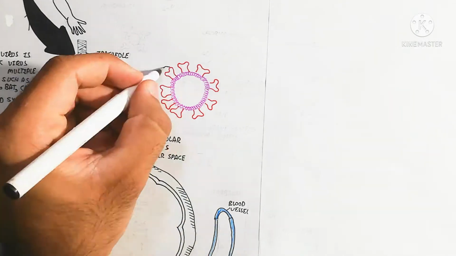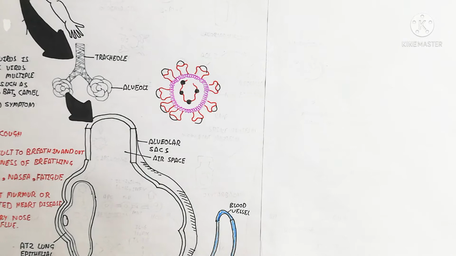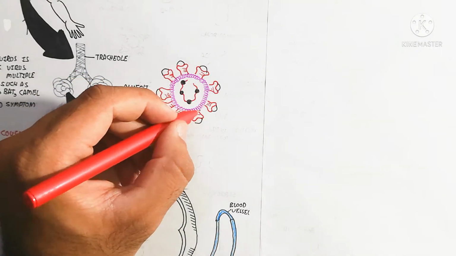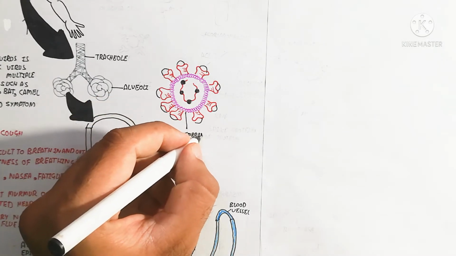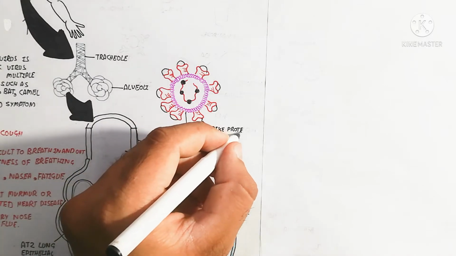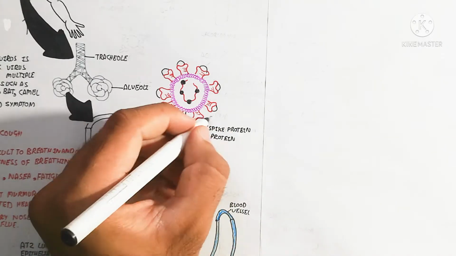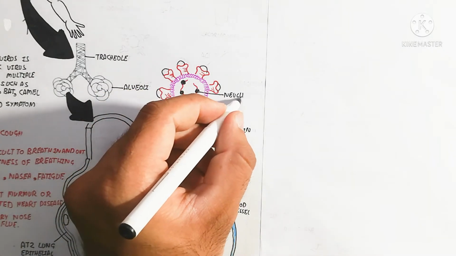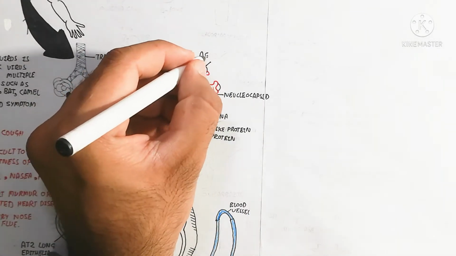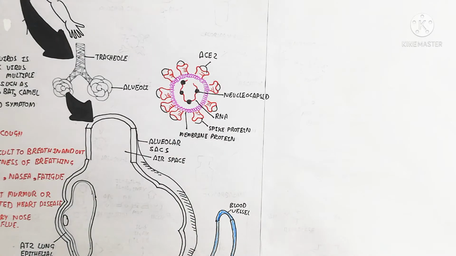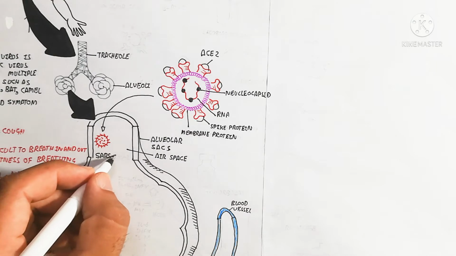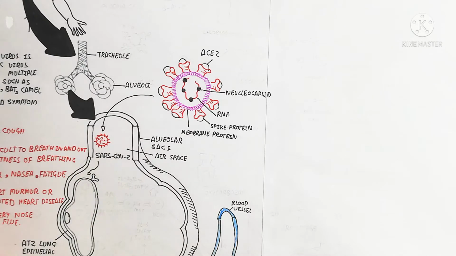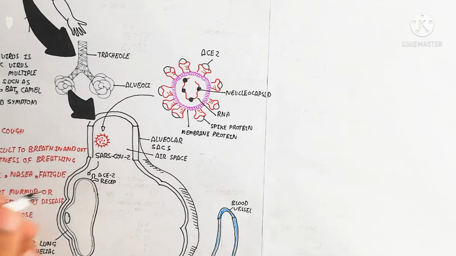So let's talk about the coronavirus, which contains the ACE2 spike protein, as well as the nucleocapsid and RNA, which is ribonucleic acid, and membrane protein. The spike protein, membrane protein and nucleocapsid are basically produced by the RNA in the host. That is the host requirement, because the virus is non-living in the outside environment, while it shows living characteristics inside a living body, for example a host.